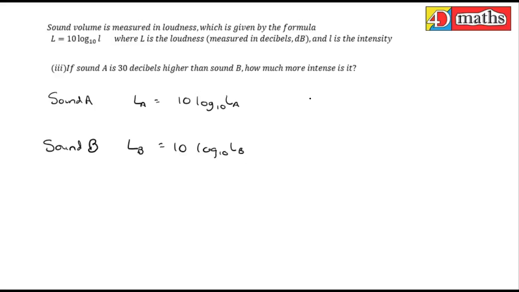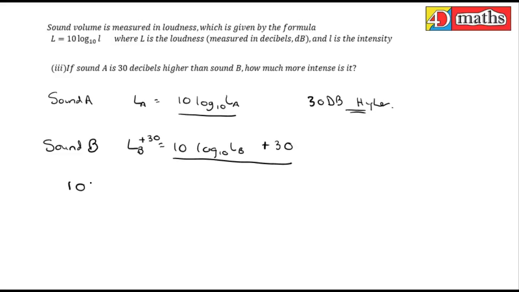I know sound A is 30 decibels higher in terms of its loudness. So if I wanted to equate them, if I want to make them the same, I would add 30 decibels to sound B. So I'm going to add 30 here and 30 here. Whatever you do to one side. So now this value and this value must be the same because I've equated them. Initially they were 30 decibels apart, and now I've added 30 decibels onto sound B, so now they're the same.